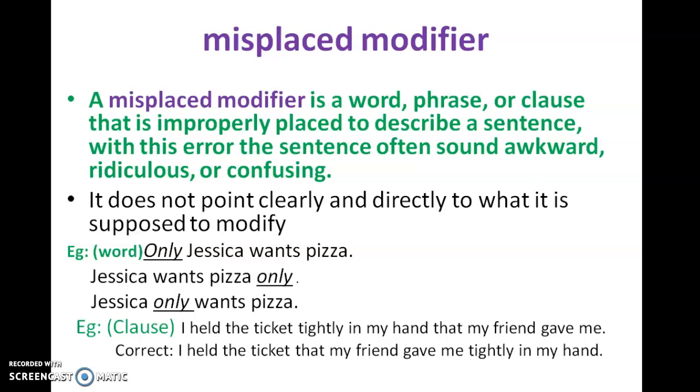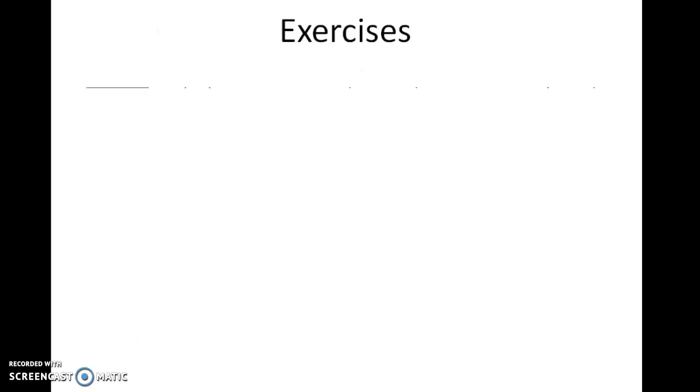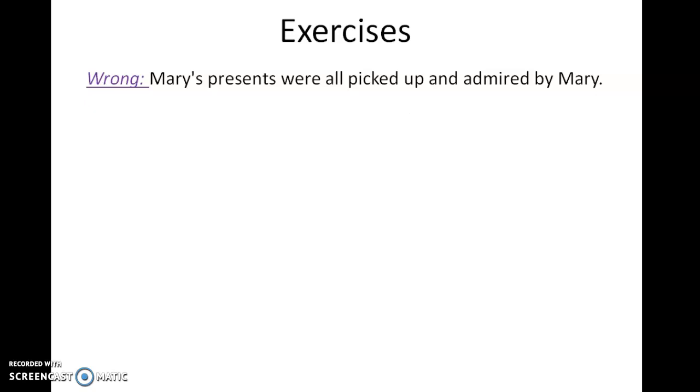So there is something which is changed from one place to another place. In the first sentence, it is a misplaced word that is changed to some other place in the same sentence to give proper meaning, to avoid ridiculous or confusing meaning. The following words are often misplaced. These are almost, only, just, even, hardly, nearly, merely, scarcely. So we'll go with some exercises.